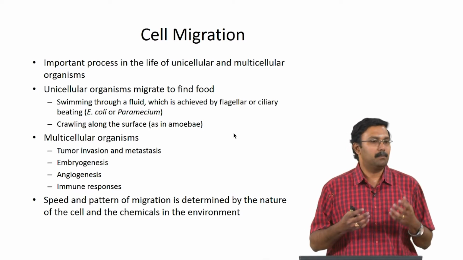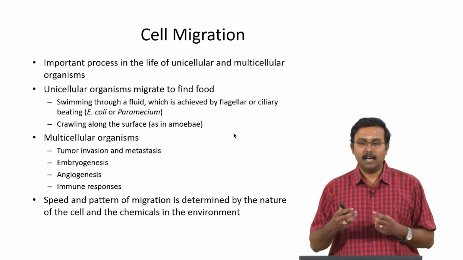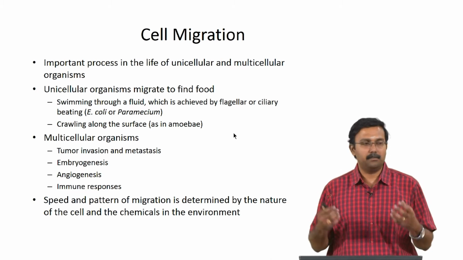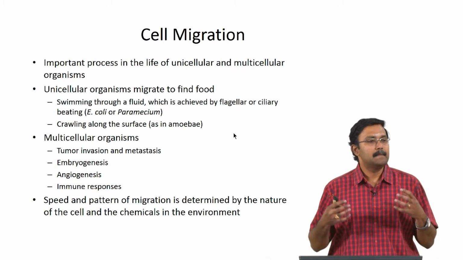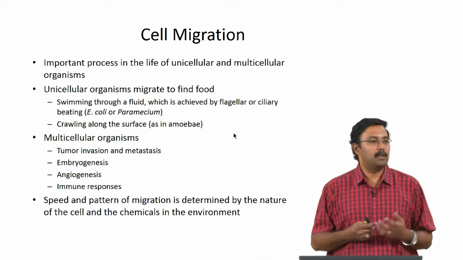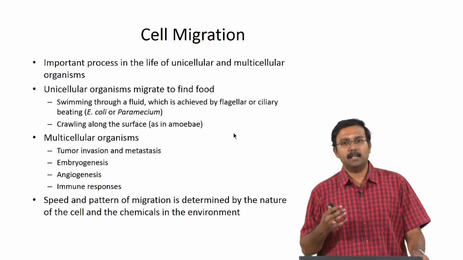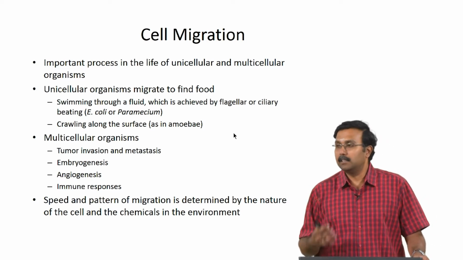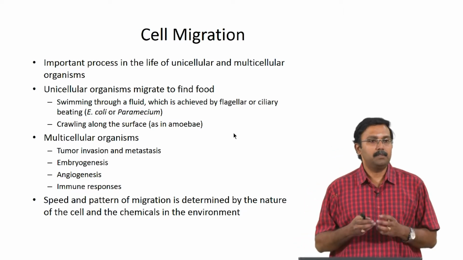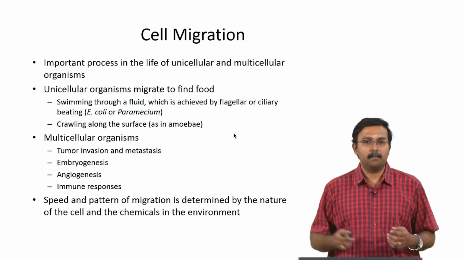So, if you remember when we looked at wound healing, the aspect which we talked about was migration of inflammatory cells, phagocytes, macrophages and so on, to see how they actually come to the site. So, migration plays a crucial role in some of these aspects. The speed and the pattern of migration is determined by the type of cell and also the chemicals present in the environment. Some of these molecules can act as triggers or signals for directing cell migration.